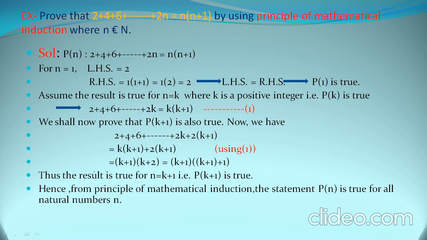So we can see that the result is true for n equal to k plus 1. That is, if we put k plus 1 in place of n, we are getting the same result. अगर हम n की जगह k plus 1 put करते हैं, तो again the left hand side and right hand side we are getting the same. So the result is true for n equal to k plus 1, that is P of k plus 1 is true. So from principle of mathematical induction, the statement Pn is true for all natural numbers n. So this is the method of